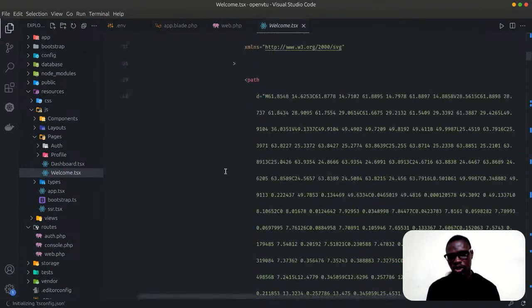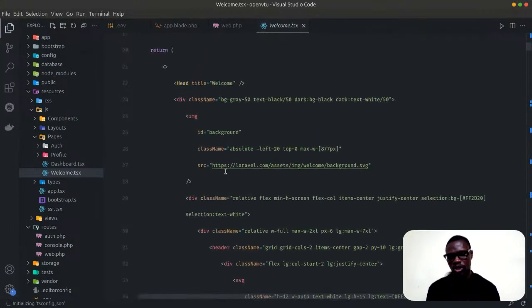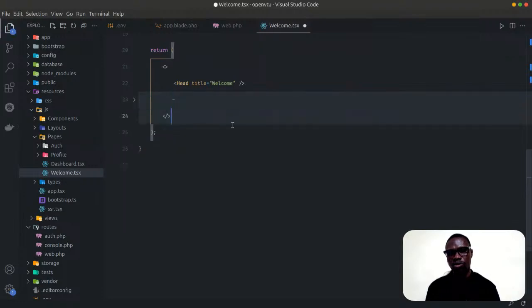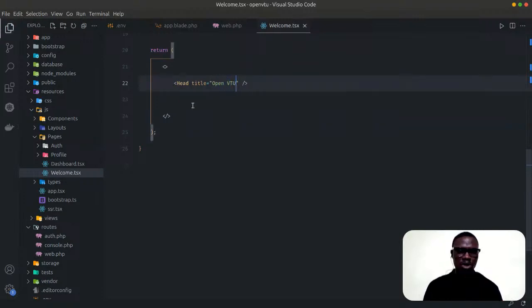If you are very familiar with React, this is nothing more than what you do in your React, how you write JSX normally. And that's just it. But what I want to do here is clear out all the Laravel defaults here. So let's just say, open VTU here. So let's say open VTU.